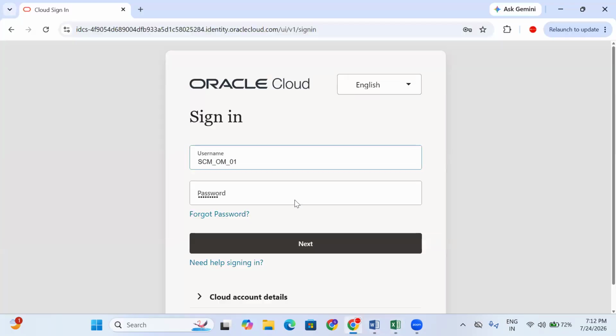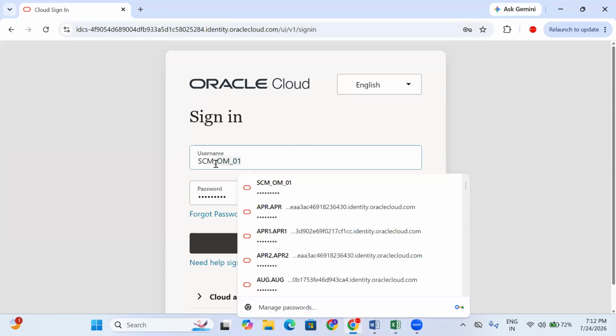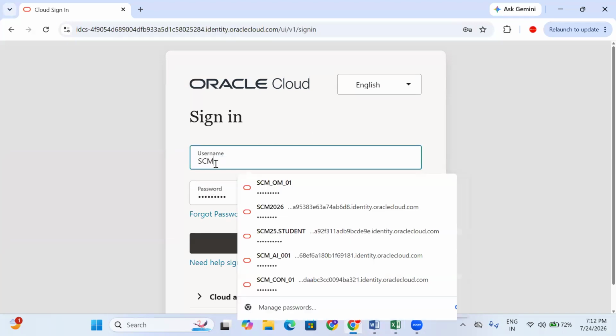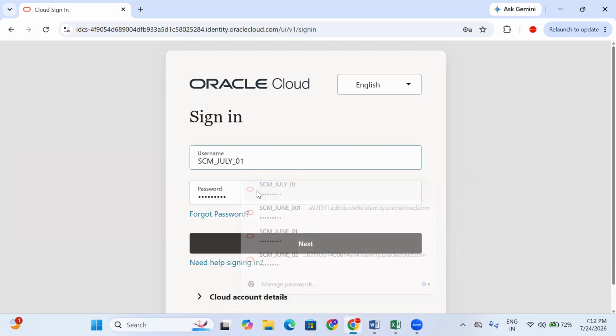So what is the first setup? Interorg parameters.